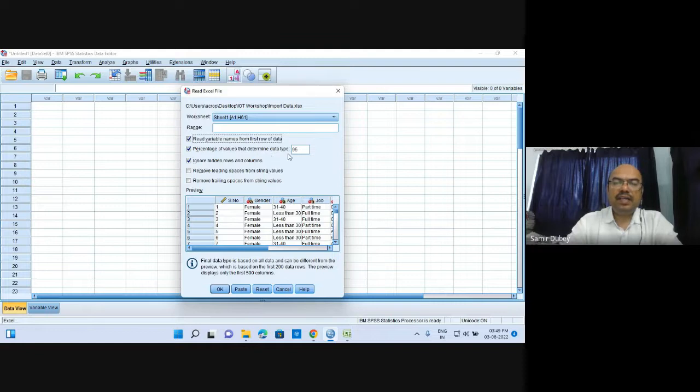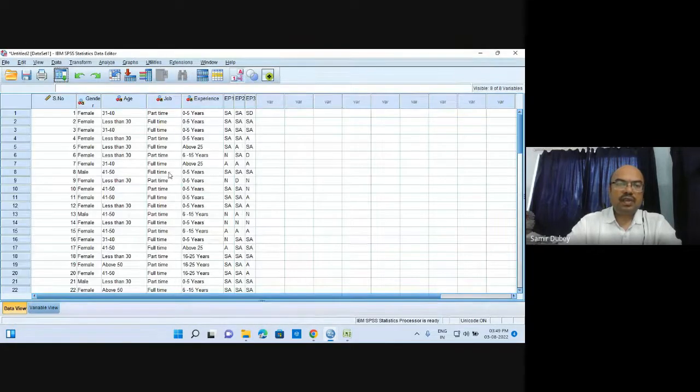that determine data type. It is 95, keep it at 95 only, and then ignore hidden rows and columns. If there are certain hidden rows or columns, or if the data is too much, certain variables or columns are there which you actually do not want to appear here in SPSS and they are of no use to you, in that case you can just hide them in the Excel sheet and ignore them from here. So once you hit OK, you will get the complete data over here.